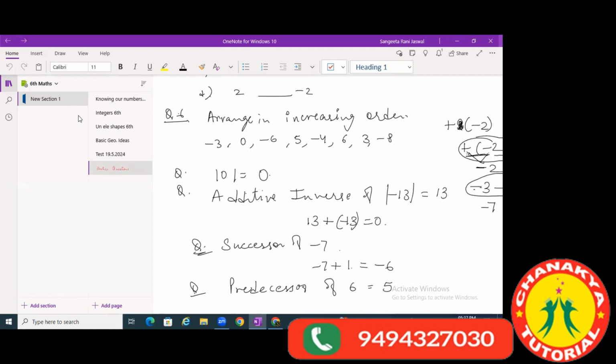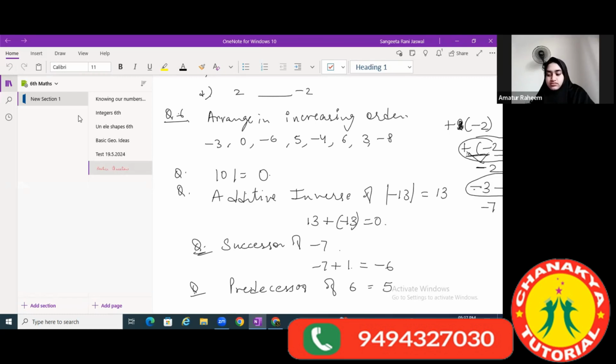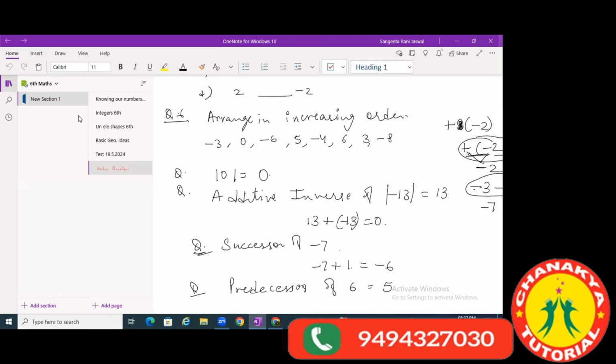No, I'm asking, yours is which board, Rahim? CBSE board, ma'am. CBSE board, no? Yes, ma'am. Okay, so that means which chapter I'm talking about? Rational numbers. Then you have, one second, in geometry, which chapter? Just tell me the name of the chapter which your teacher is taking. Because you don't have practical geometry now. Yes, ma'am, we have done it. Children, please check. Do you have practical geometry in your books? CBSE books, NCERT one?